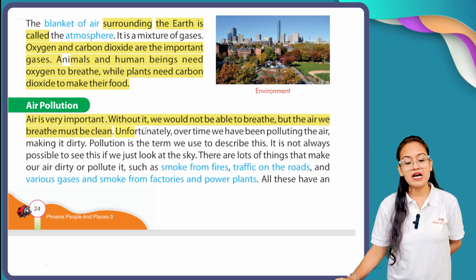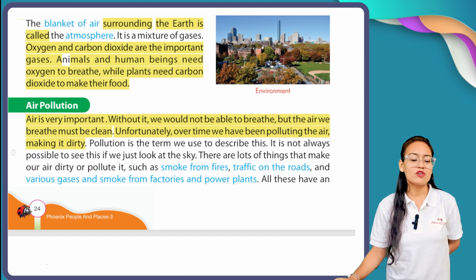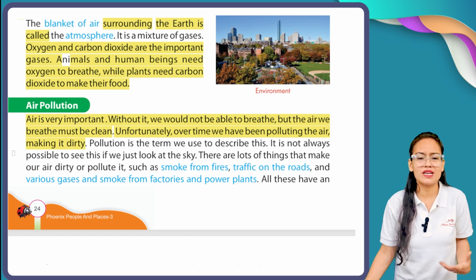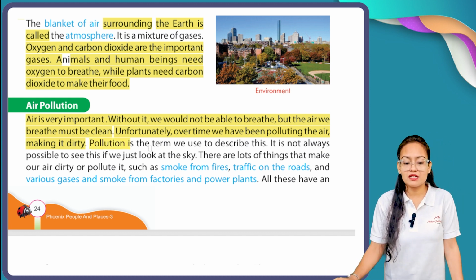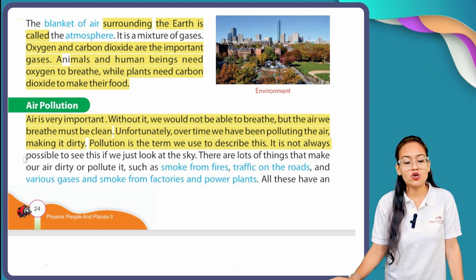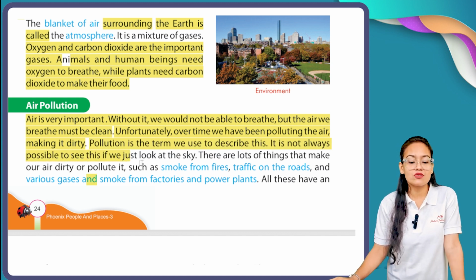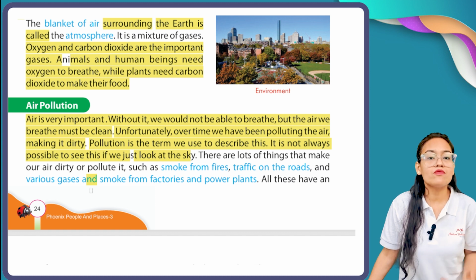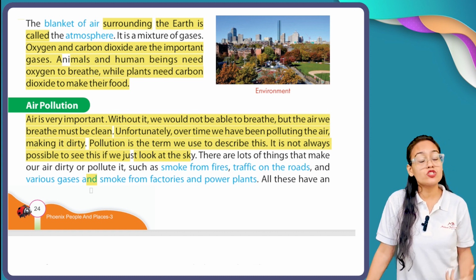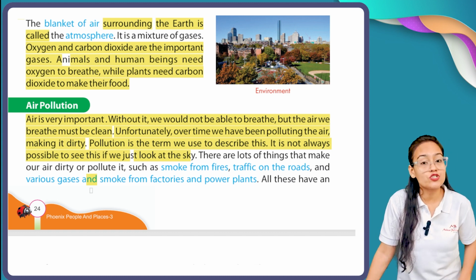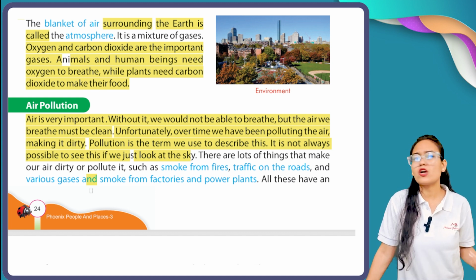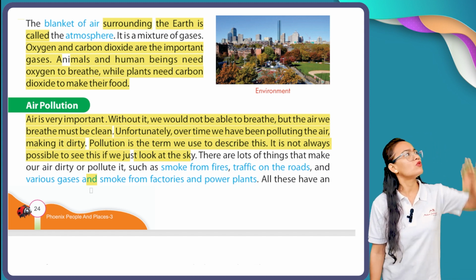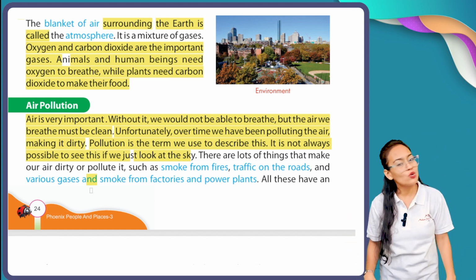Unfortunately, over time we have been polluting the air, making it dirty. We human beings are continuously making our air polluted. Pollution is the term we use to describe it. It is not always possible to see this if we just look at the sky. The things which cause or lead to the destruction of our air are called pollution. So sometimes it is not possible that you look at the sky and view the pollution. No, that's not possible.